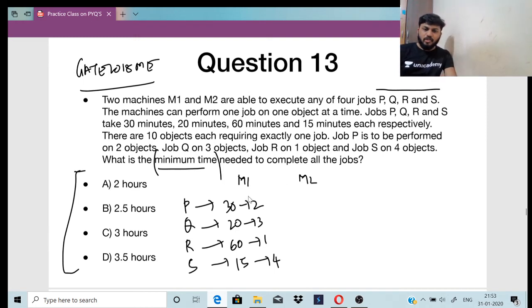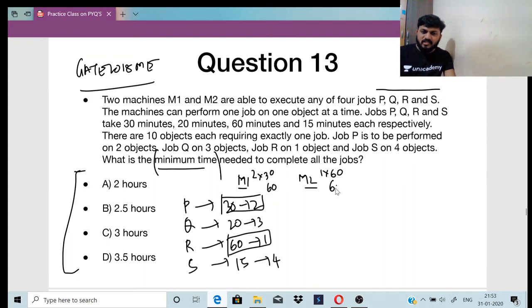Okay, see guys, two machines are there, right? So for the first machine I will take P and R. So this machine will take 2 into 30, 60 minutes and this machine will take 1 into 60 minutes, right? दोनों मिलाकर कितना हुआ? 1 hour, right? So both the machines are working simultaneously.